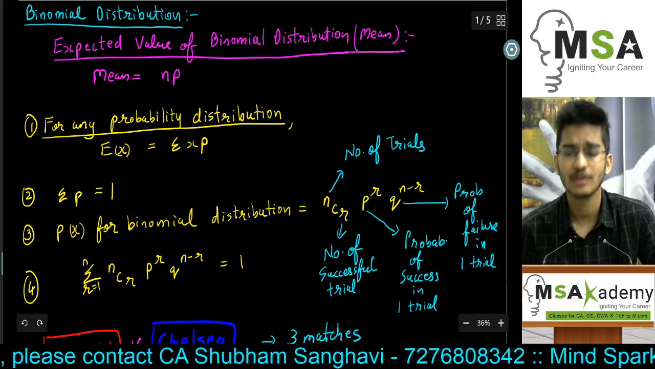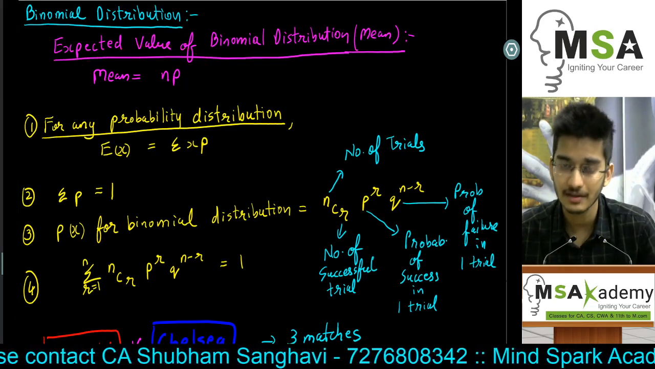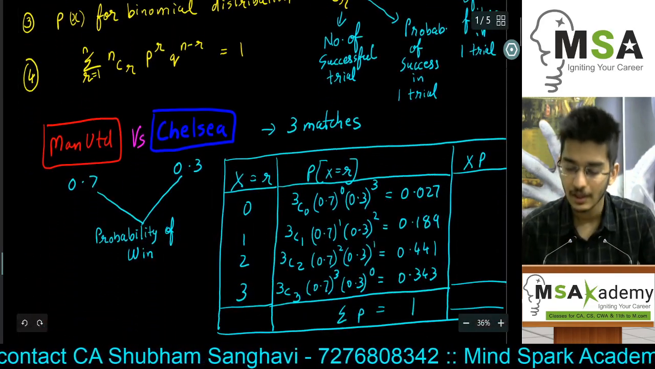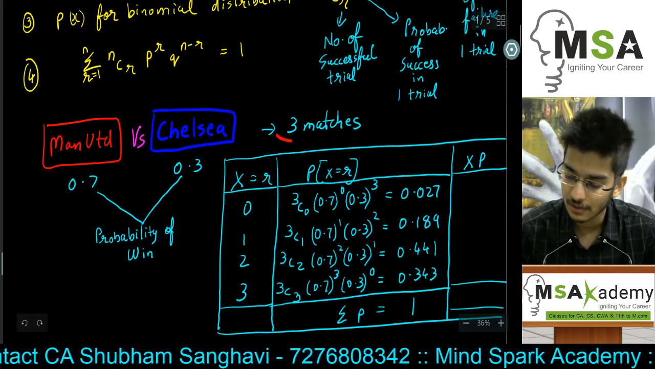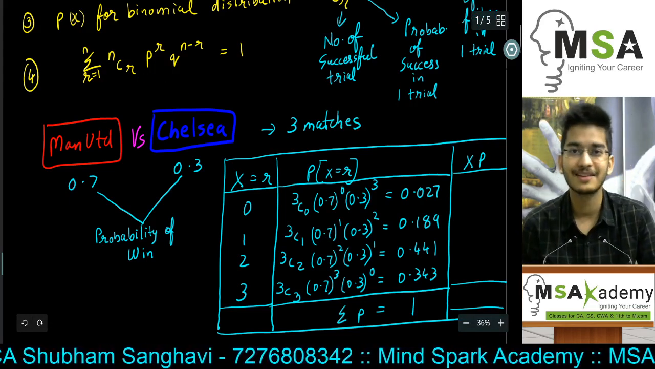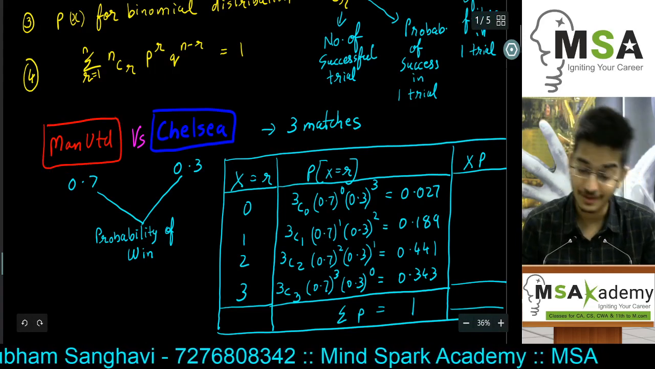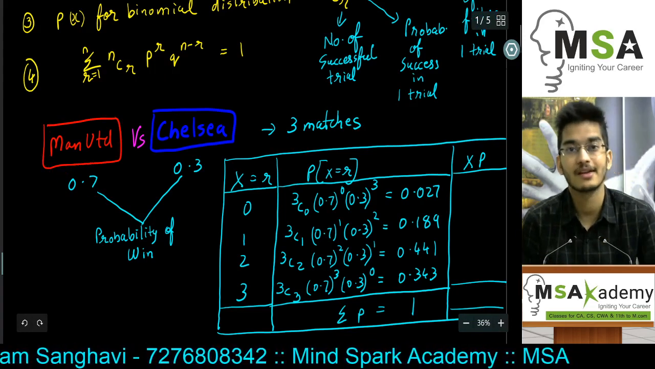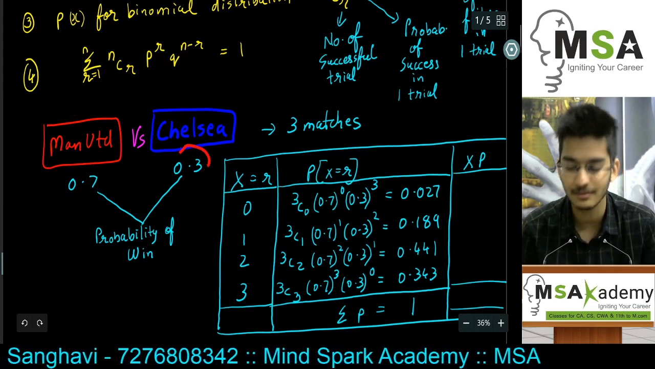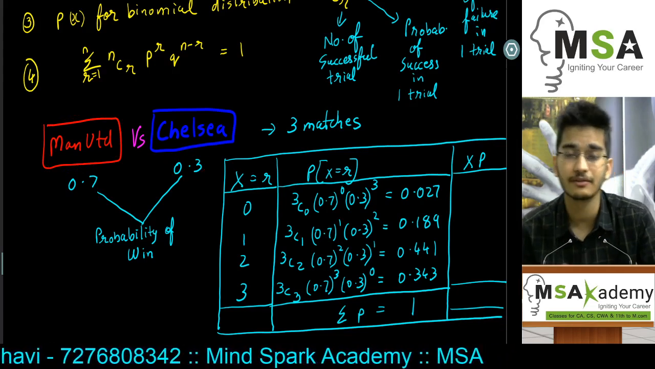Now let's jump into the derivation of this formula. For understanding that derivation, I've taken an example. Let's say there are going to be three different matches between Manchester United and Chelsea. Looking at their current form, Manchester United's probability of winning is 0.7, higher chances, and Chelsea's winning chances are 0.3 in each of the different matches.